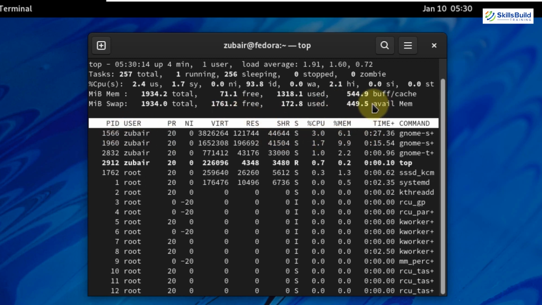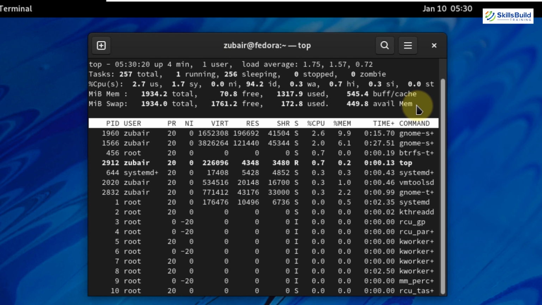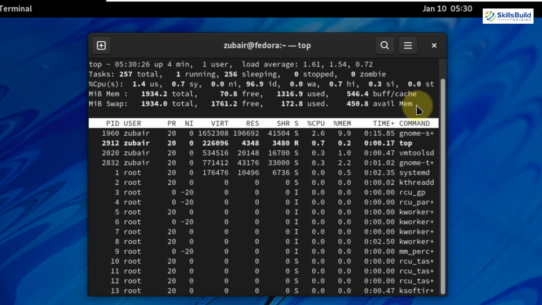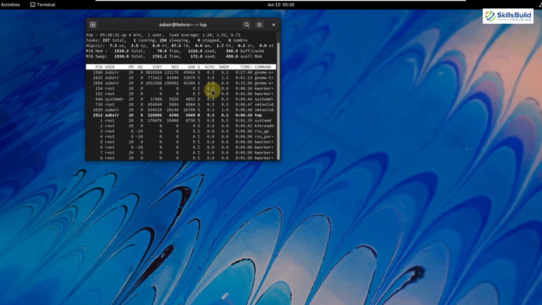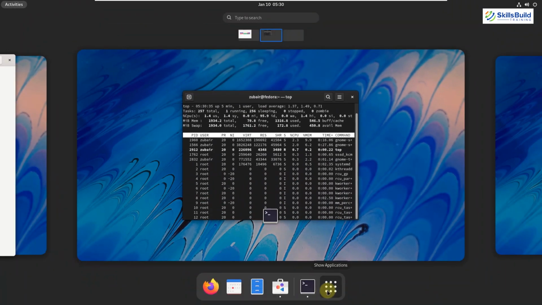And then we have the remaining memory here as well. This Linux distribution is pretty fine and works pretty well with almost every type of user, whether you are a gamer, developer, or an ordinary user. Download this one and you will enjoy it. Now let's see what the default applications are in this Linux distribution.